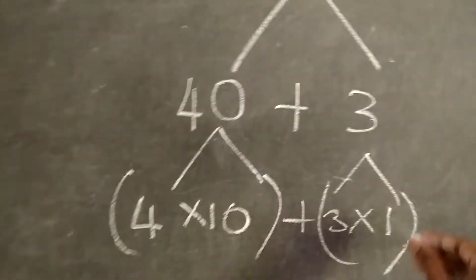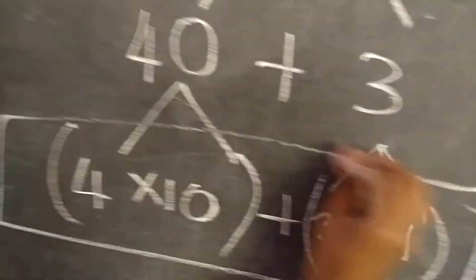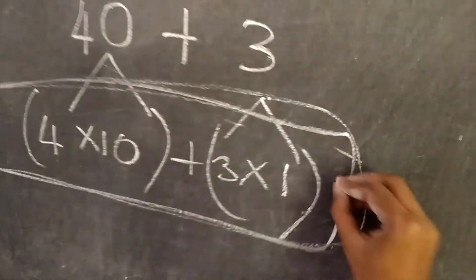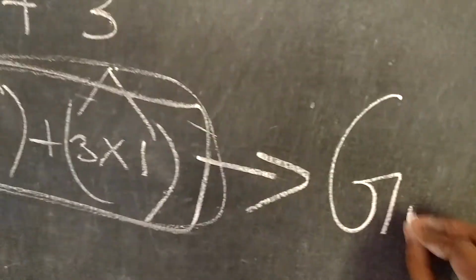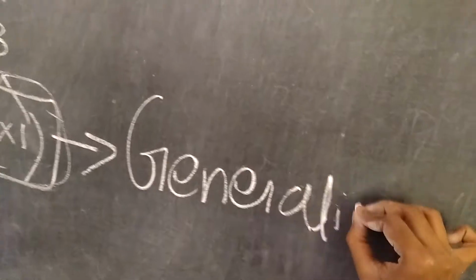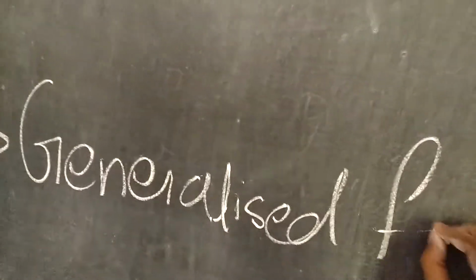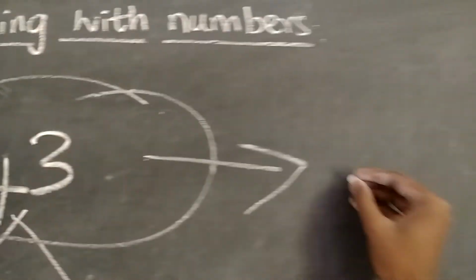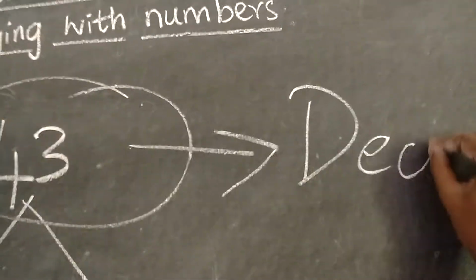Representing any number in this form is called the generalized form, and this kind of number is said to be in the decimal form.